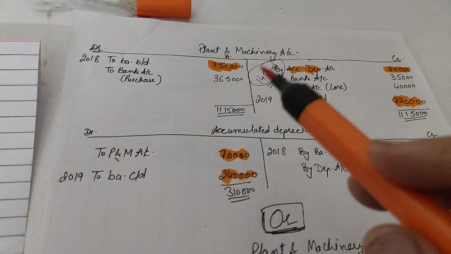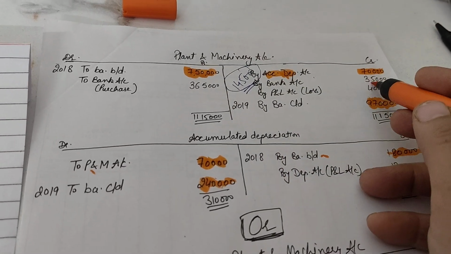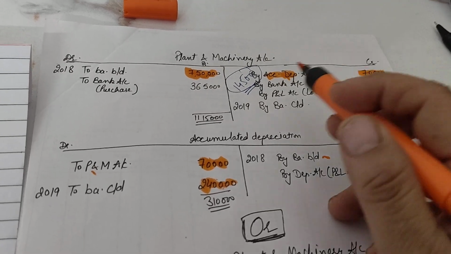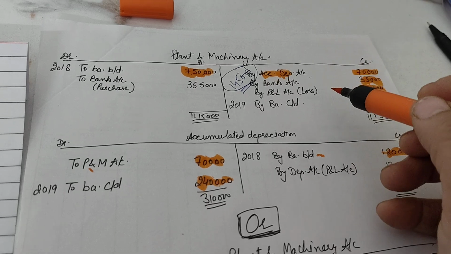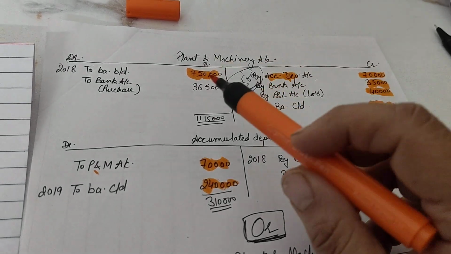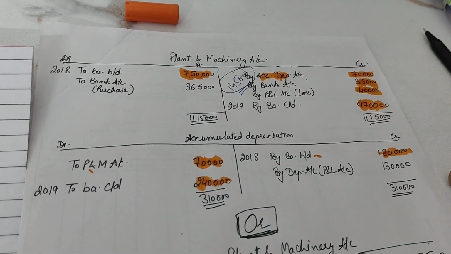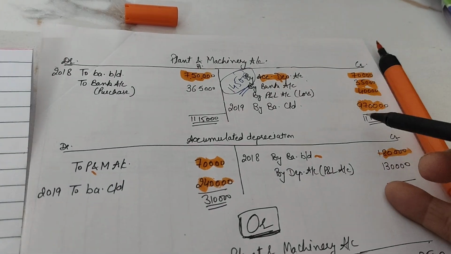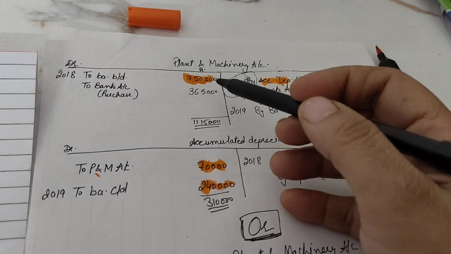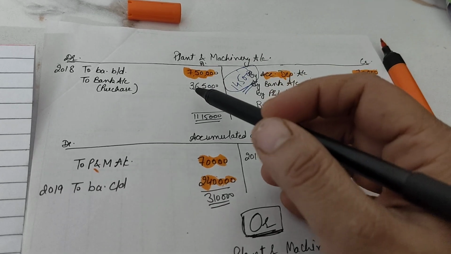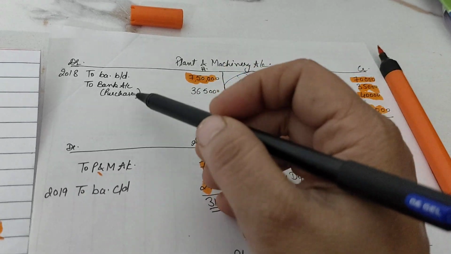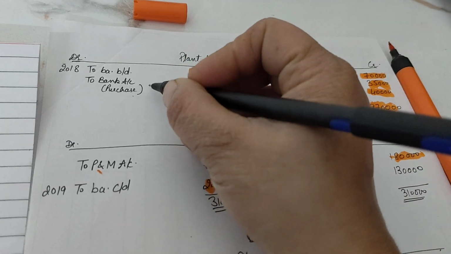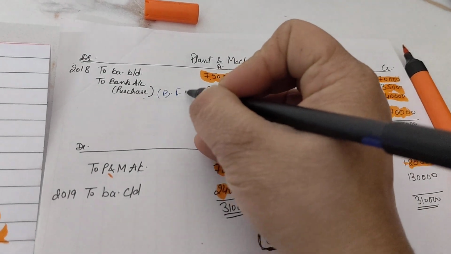So now what is left over? These values were given in the question. 35,000 was the sale value, and the loss we have calculated for the machine. So what would be left over from your plant and machinery account? That would be the purchase. Here, this purchase of rupees 3,65,000, which we calculated from the totaling of credit side minus debit side, which was less, we got a value of 3,65,000. It shows that there was a purchase of machinery with rupees 3,65,000, which is the balancing figure here, right?